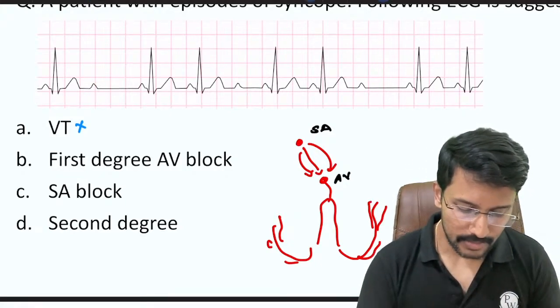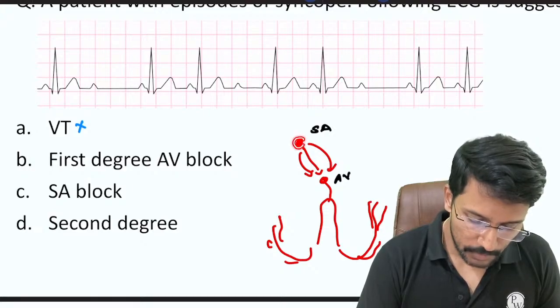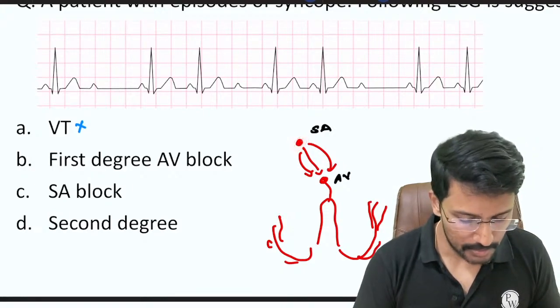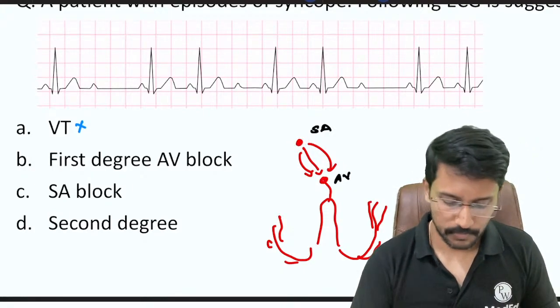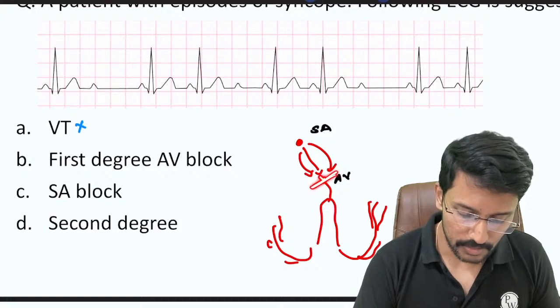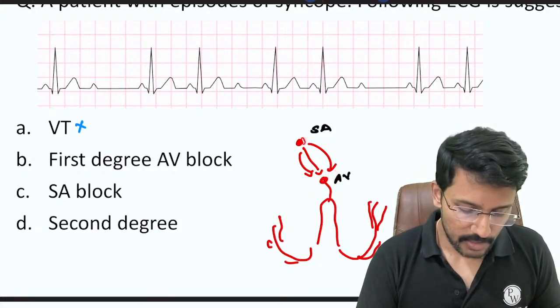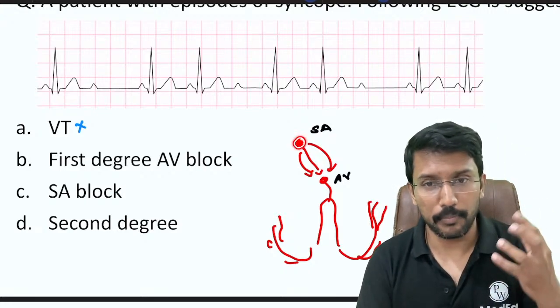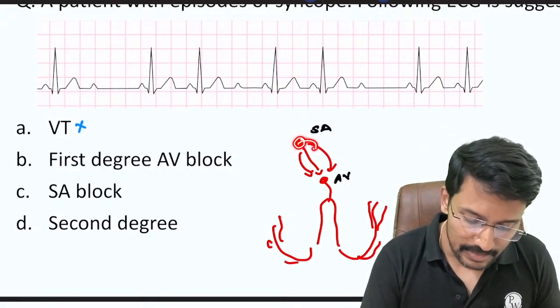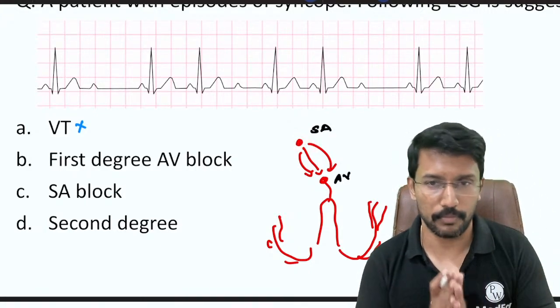When there is a block of transfer of the wave from the SA node to the AV node, meaning the AV node is not receiving the electrical impulse, that is our AV block. An SA block is where the SA node initiates an impulse but it fails to exit the SA node itself, then we call it an SA block.